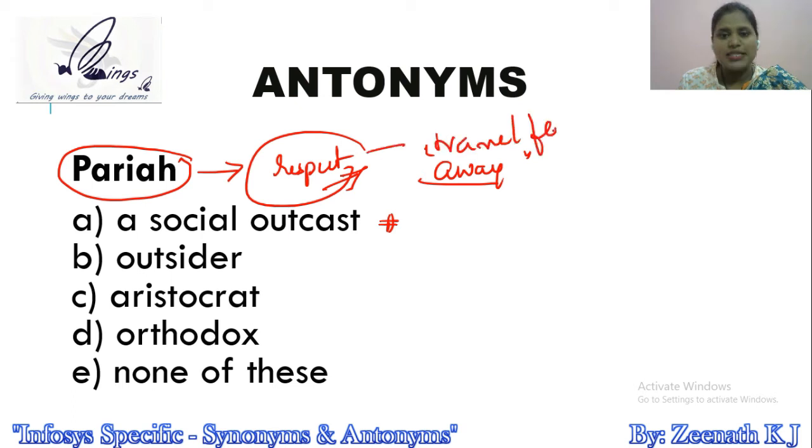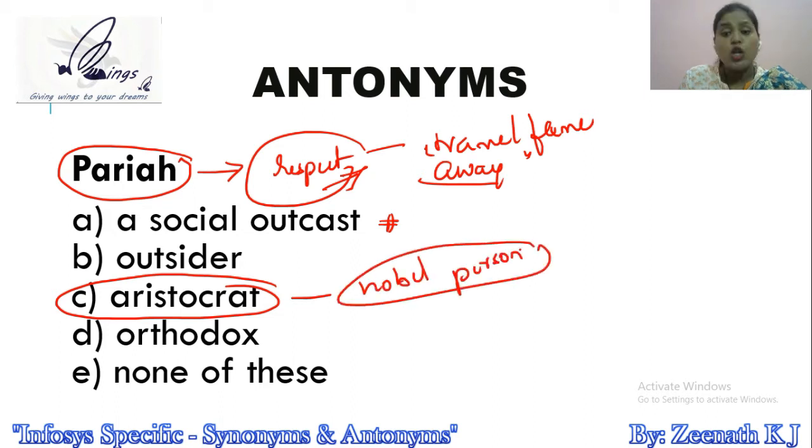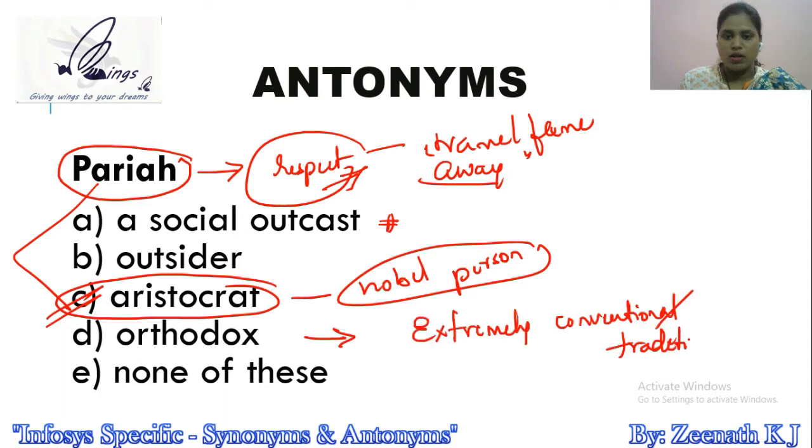So from that perspective, my dear friends, option C, aristocrat, has to be the correct answer, because aristocrat basically means a noble person. Usually, a noble person has name, fame, respect, and treated with a lot of love and care, because the person is noble. Okay, so these two can be definitely the antonyms of each other. That's why the answer to this question has to be option C. By any chance, if you do not know the meaning of the word orthodox, orthodox means extremely conventional or traditional.